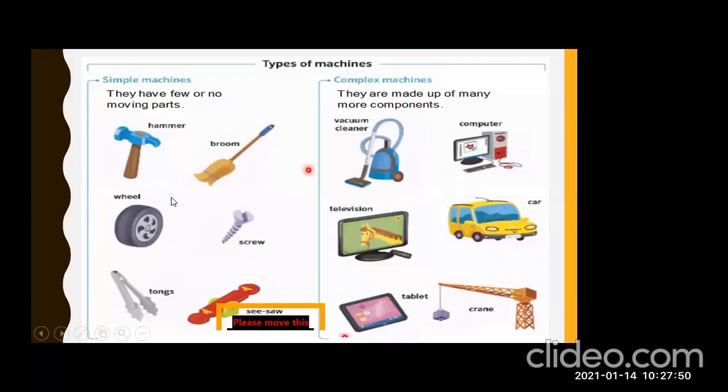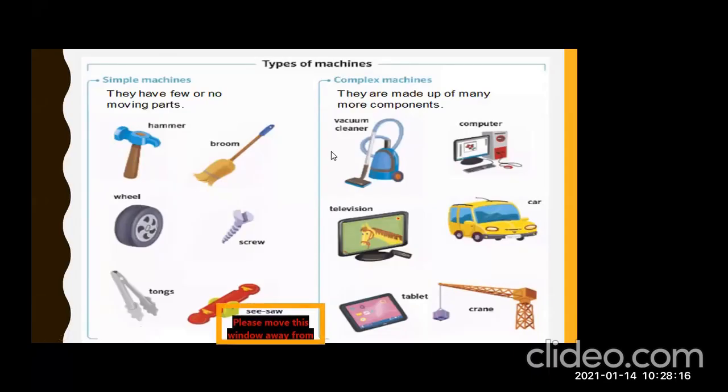and crane. So there are two types of machines: simple machines and complex machines. Simple machines are those which have few parts, and complex machines are those where many simple machines are working together. Okay? And I'm sure you all know the examples of simple and complex machines. Yes, Abil, very good.